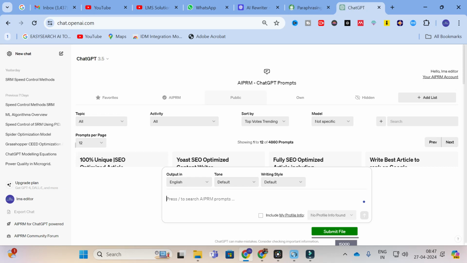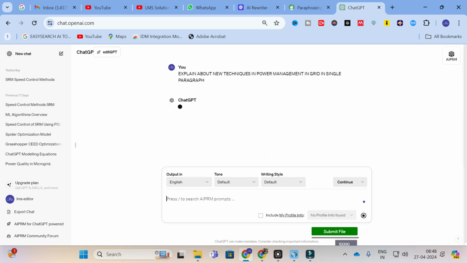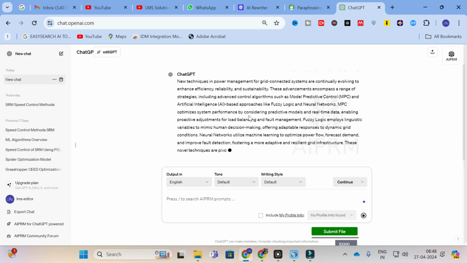In order to do so, I am going to use ChatGPT to generate some random content. Generate or explain about new techniques in power management in grid in a single paragraph. So let us see how this will generate content for us.